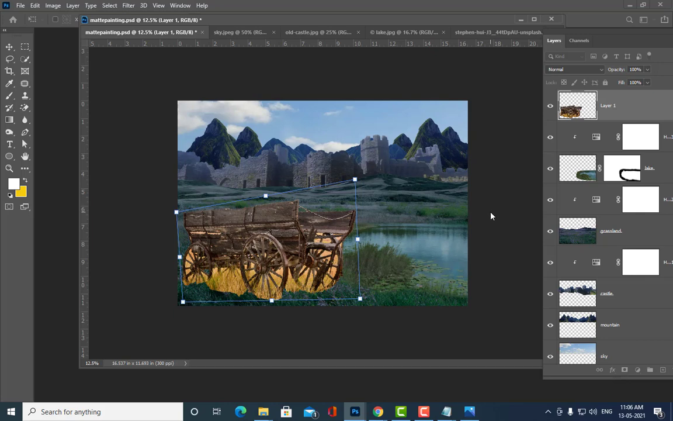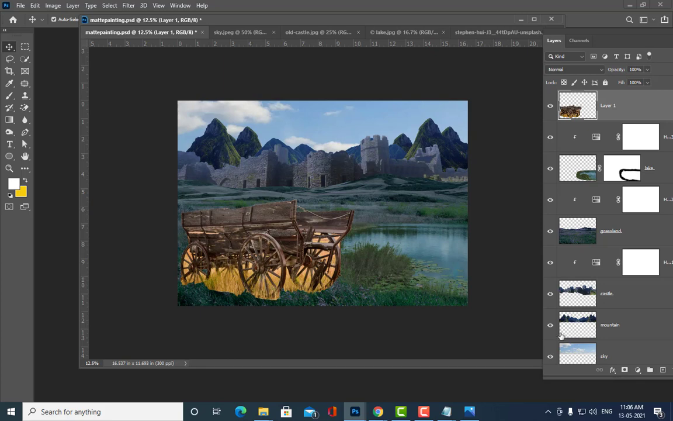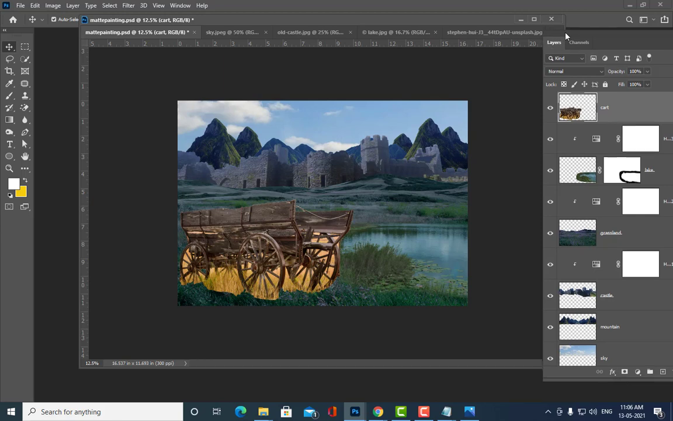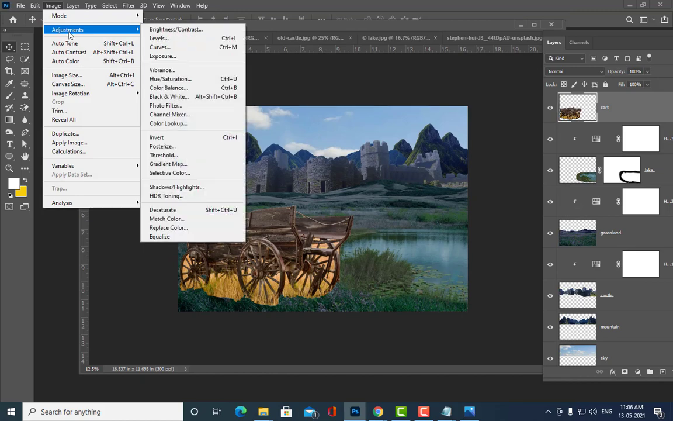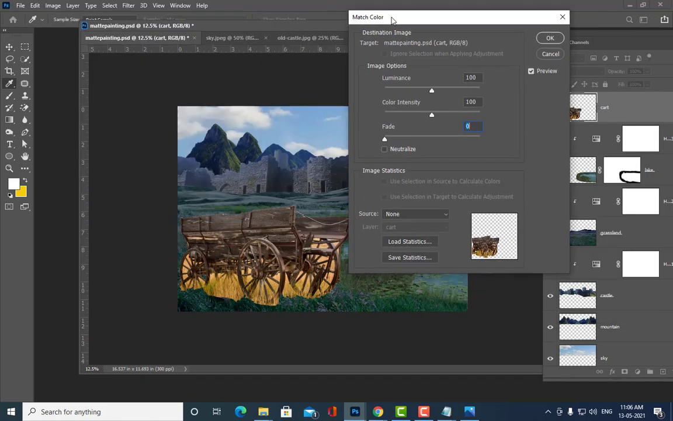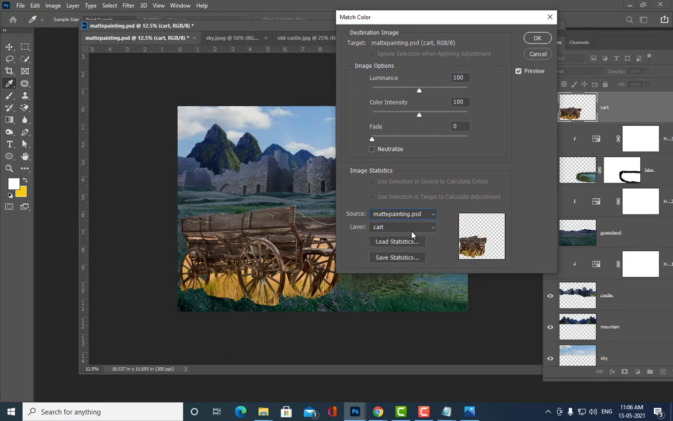Okay, so once we have done like this, okay, so what is the next thing we have to do? See, we have to adjust it properly, okay. So here, see, we have to paint over here. So first we will do one thing, we will say cart. So we will match the cart to the grassland, okay. So how to match? So again we will go to the image, adjustments, and match color. And again we will select the name of our file, okay, and then we will match the cart to grassland.